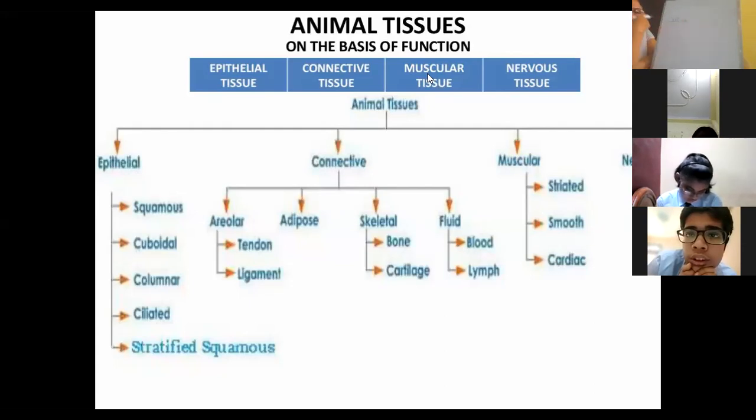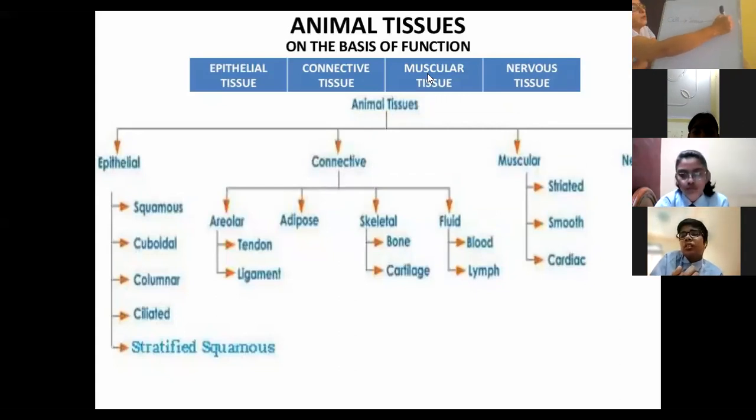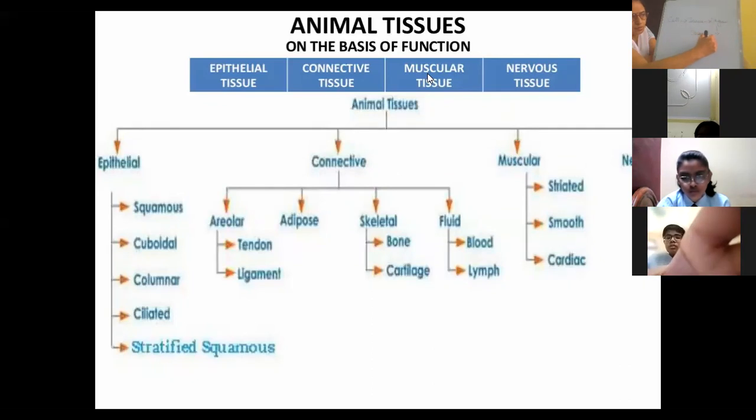When a lot of cells start working together, what do they form? Tissue. When tissues work together, this gives rise to organs. And when the various systems of organs start working together, what does it form? Organ system. Okay, it gives rise to organ system. And when the various organ systems start working in coordination with each other, what does it form?